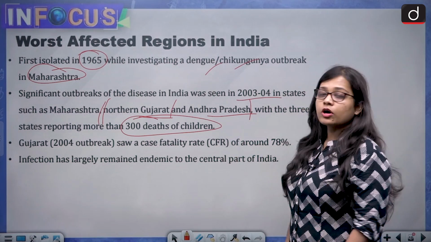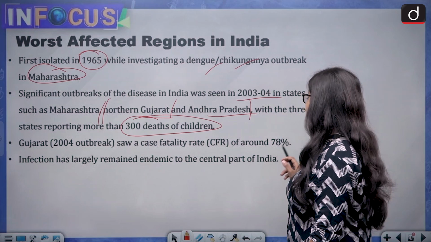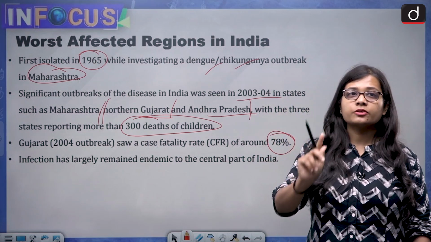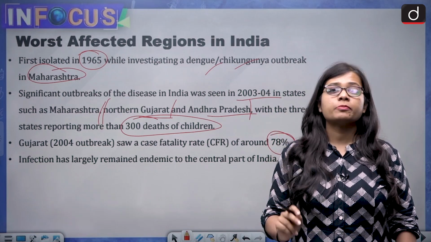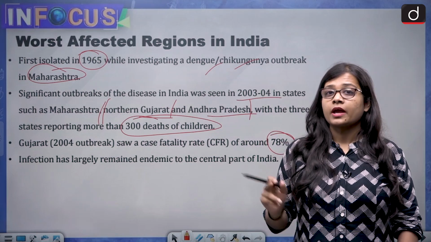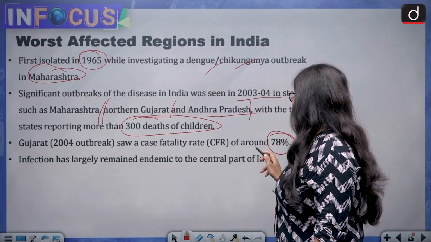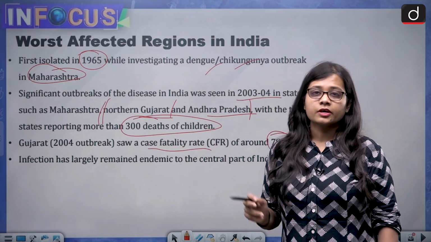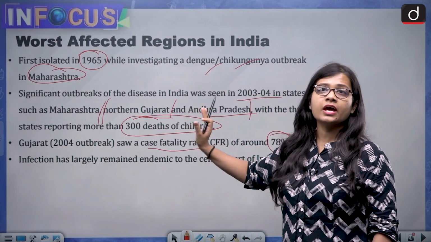If we talk about the Gujarat 2004 outbreak, then it saw a case fatality rate of around 78%. Now imagine that if 100 children got the virus or the infection, out of 100, 78 children were dying. And other states also had a fatality rate of around 55%. It means that the fatality rate of the virus is very high.